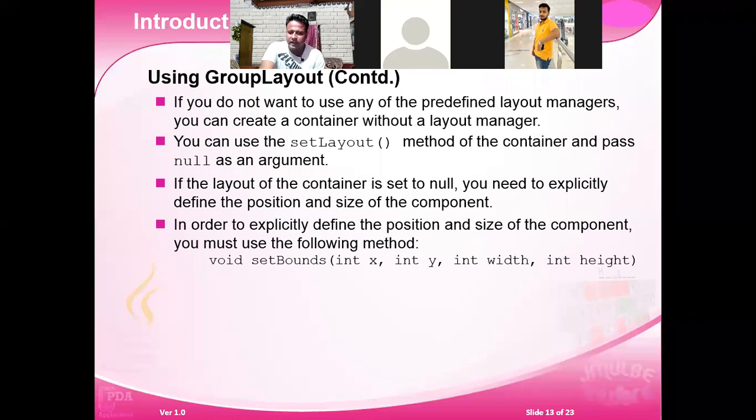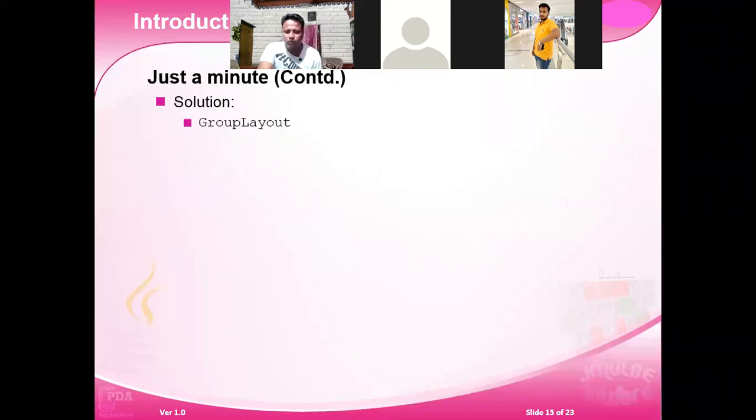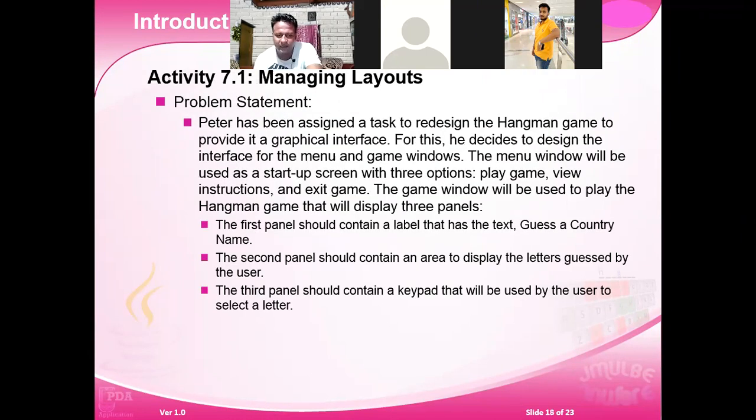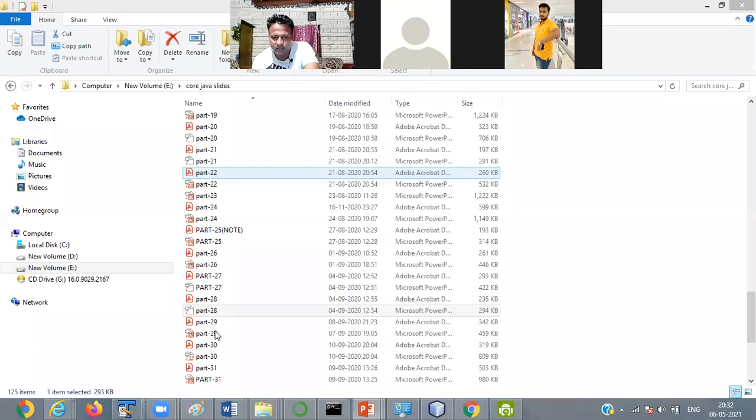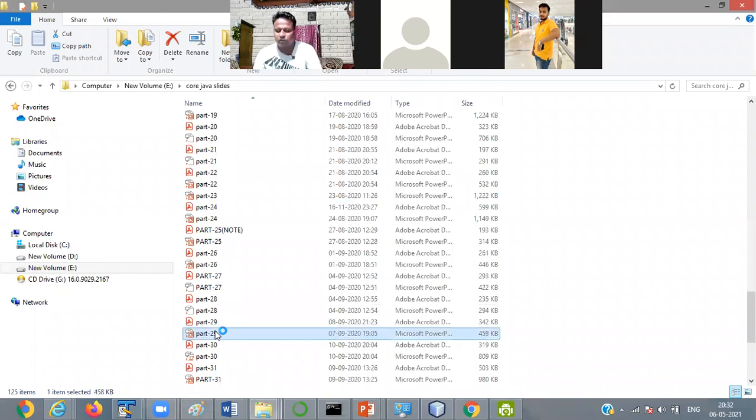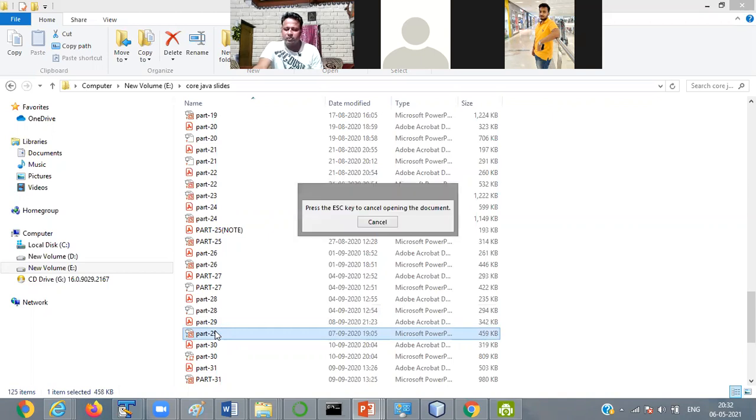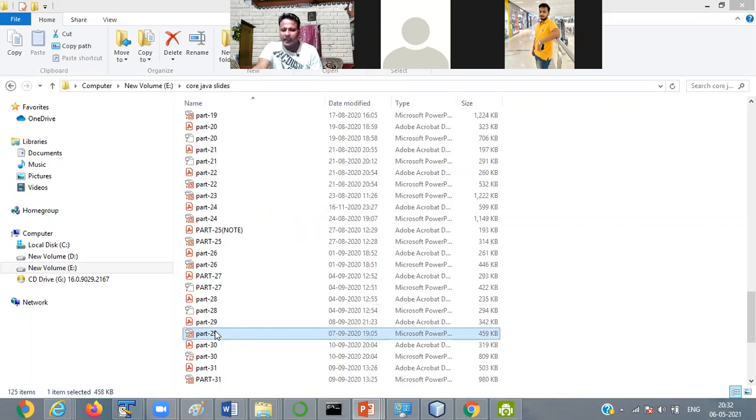So next we are going to the part that is called event handling. So event handling is what? Event handling means any action that you perform on the screen.